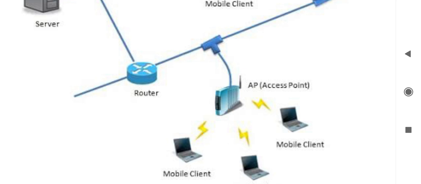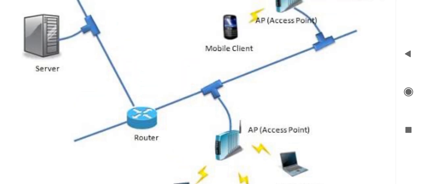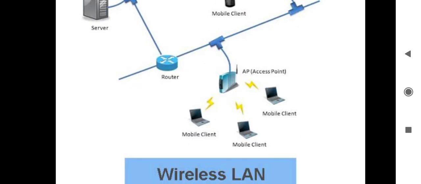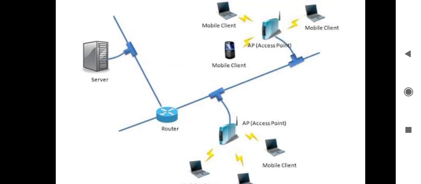The cost is also very high for access points. For example, Ruckus is an access point, and it costs nearly 45,000. A router we can purchase for 1,000 rupees also. So this is about the wireless local area network. If we establish the same LAN with cables, then we call it IEEE Ethernet.